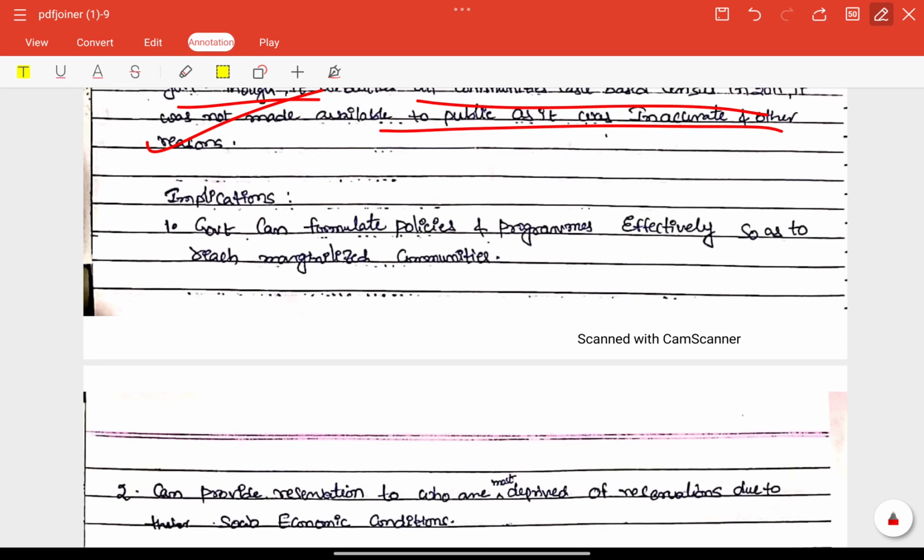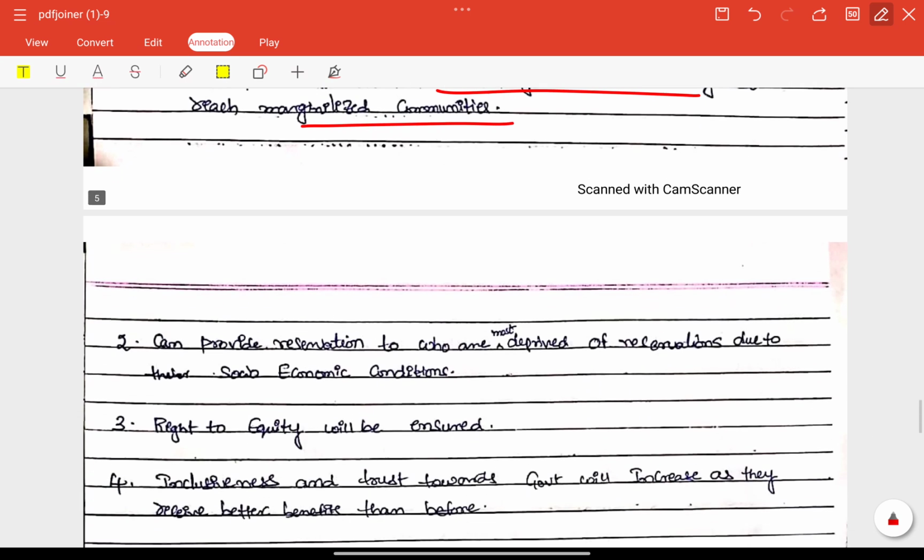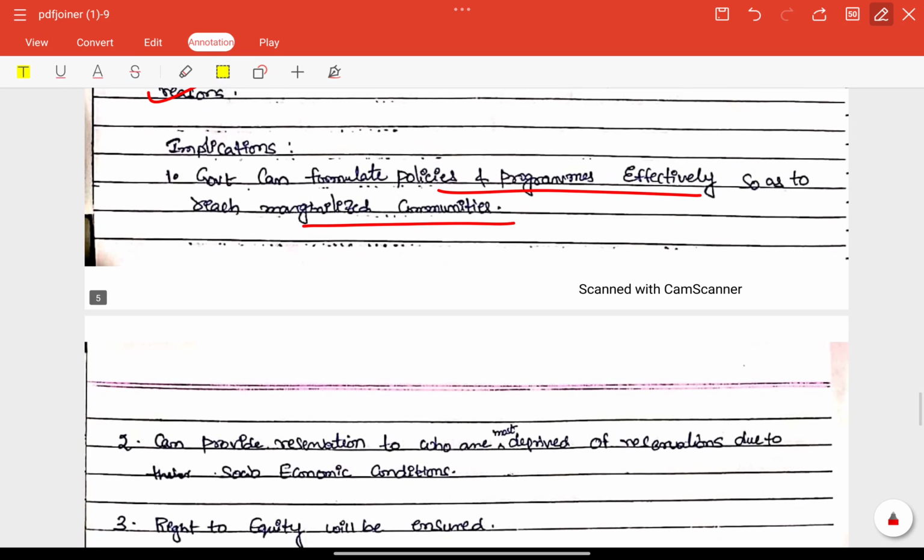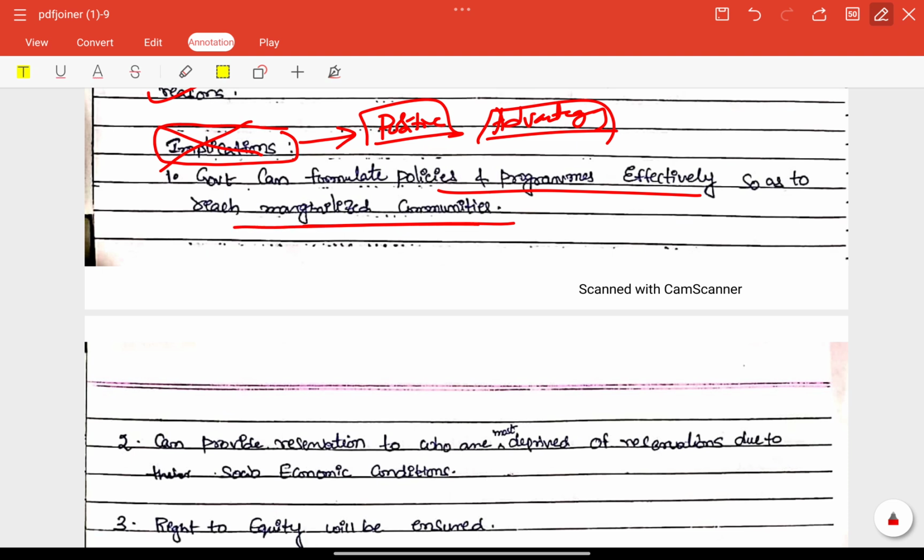Finally, implications. Government can formulate policies and programs effectively so as to reach marginalized communities here, right? Very good point. These are implications, means here we need to put a heading like positive impacts or advantages, right? Benefits we can talk about, right? So not implications. Implications means that is related to challenges or issues, right? Government can formulate policies and programs effectively so as to reach marginalized communities. It is a benefit, right? Positive, right?